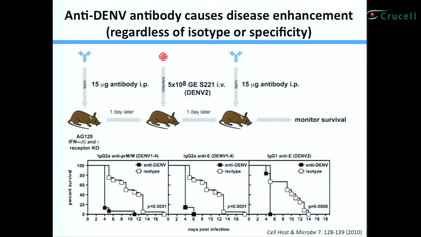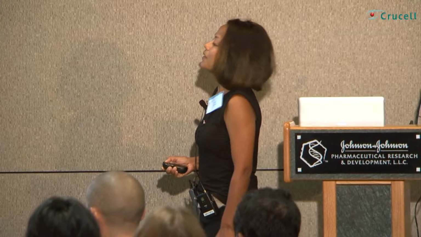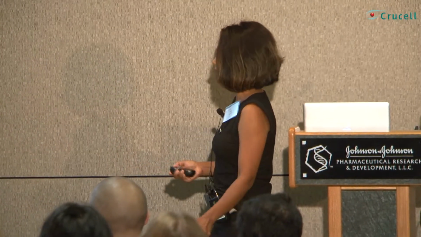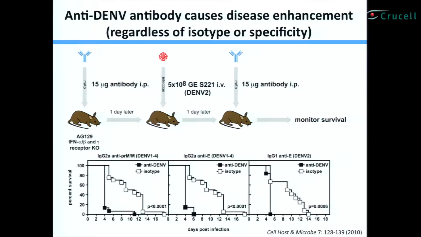Shown here are results of experiments using 3 different monoclonal antibodies. Here we have 2 different isotypes, IgG2A and IgG1, and they also have different specificity. This one is cross-reactive, recognizes all 4 serotypes. This one is also cross-reactive, recognizes all 4 serotypes, plus it's actually pan-flavivirus reactive, so it recognizes Japanese encephalitis, yellow fever, and all the other flaviviruses. And this one is actually serotype specific, okay?